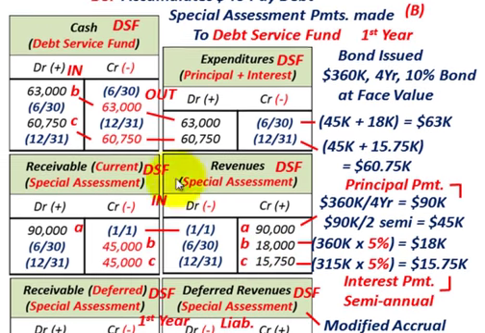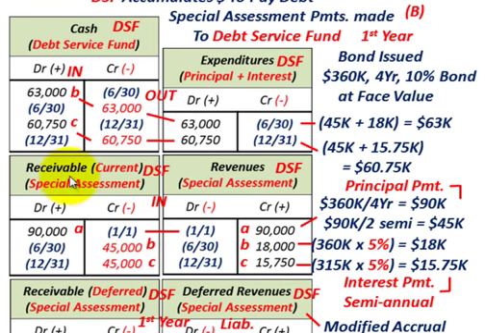And then when we got that money, both the reduction in our receivables plus our revenues for the interest payments, we recognize that as cash coming in, and then we had to pay out the cash to the serial bondholders.